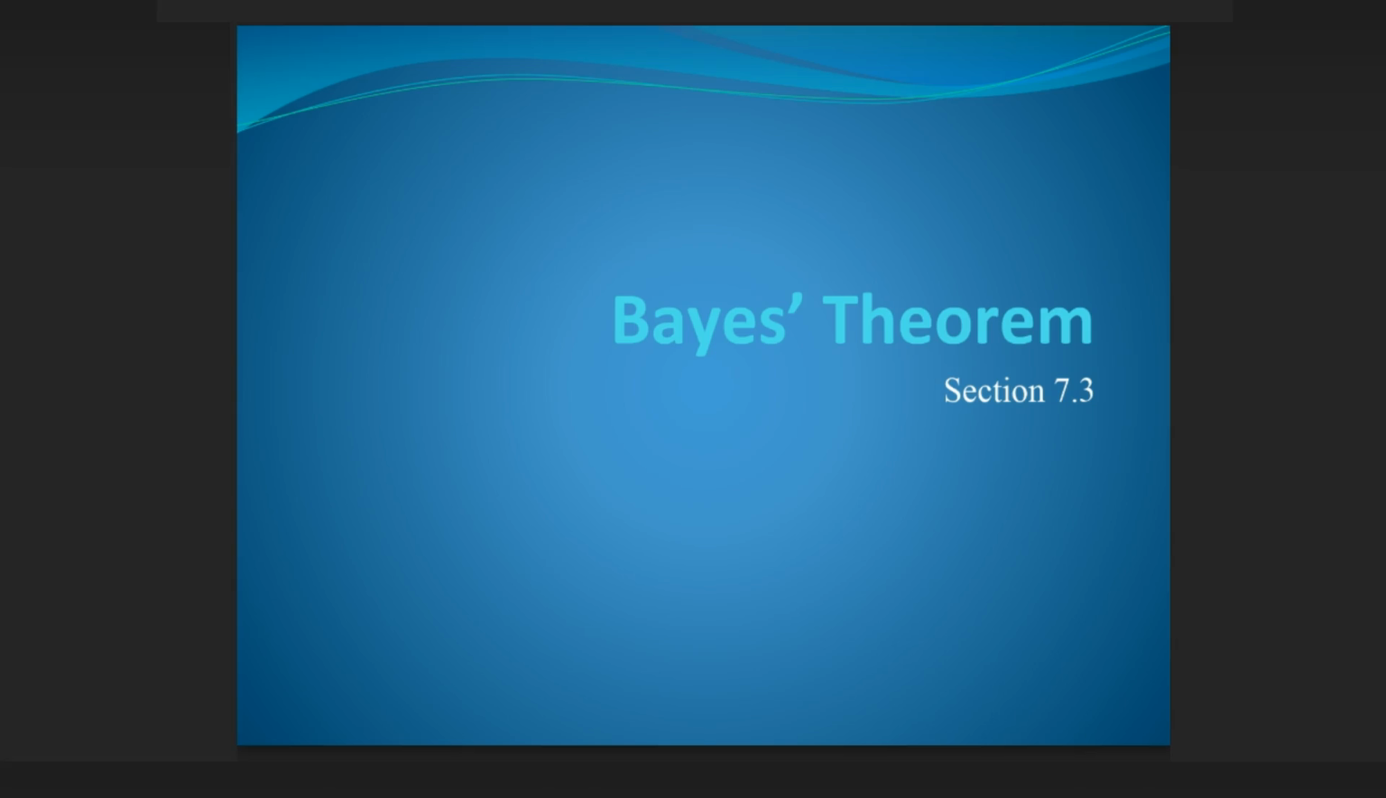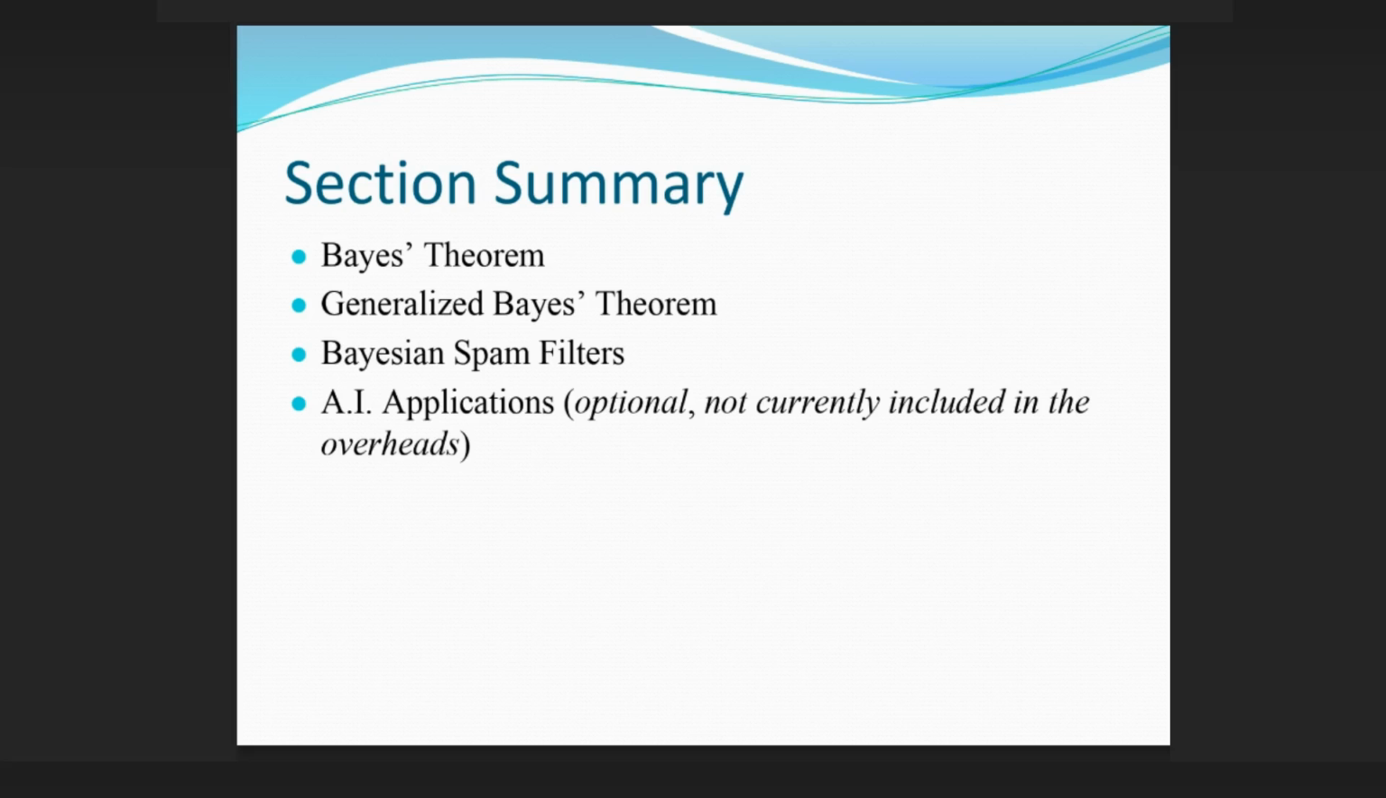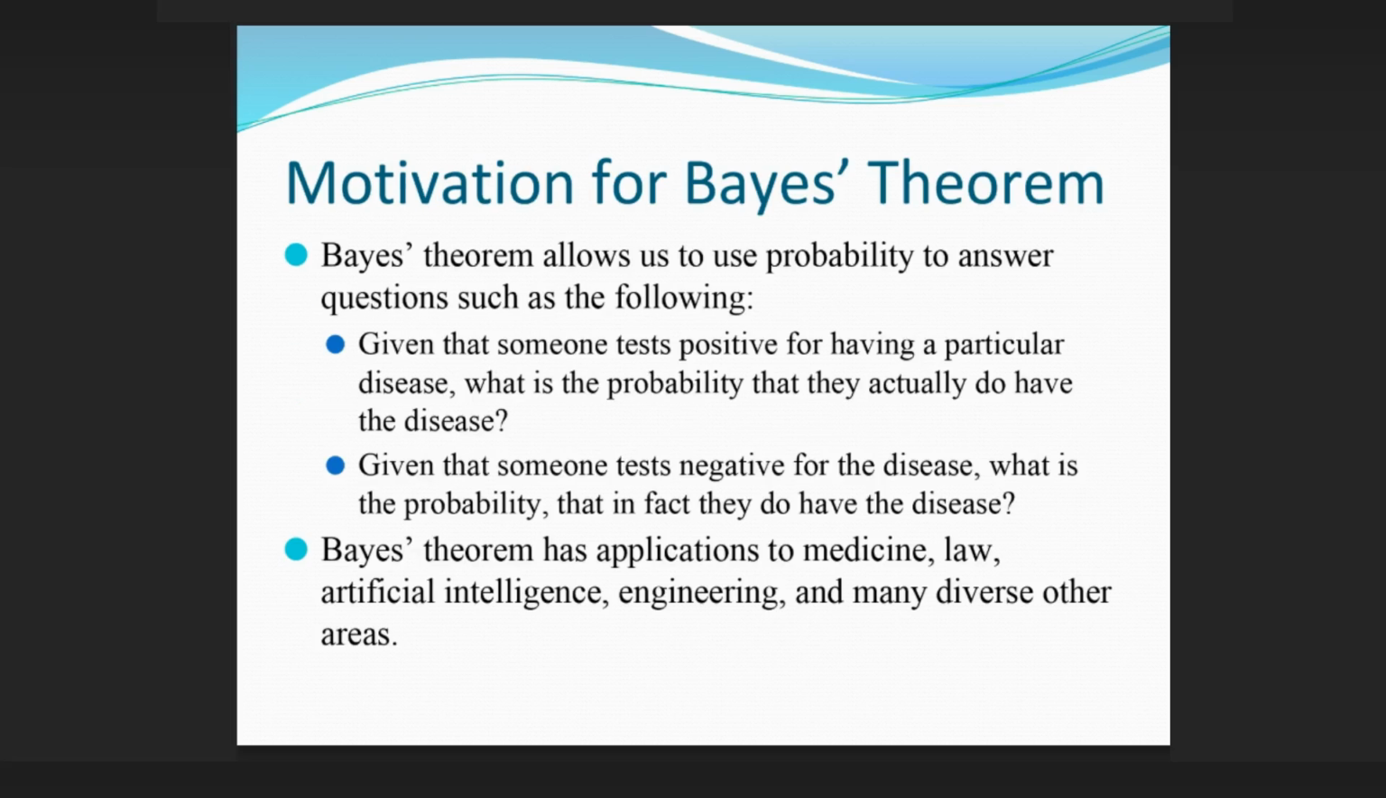Bayes' theorem. Section 7.3. Section summary. Bayes' theorem. Generalized Bayes' theorem. Bayesian spam filters. AI applications, optional, not currently included in the overheads.